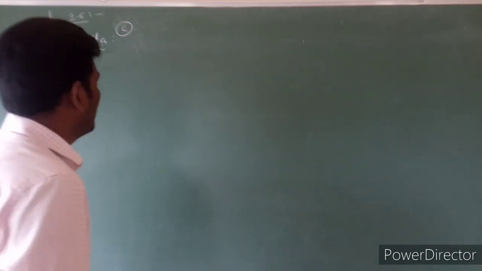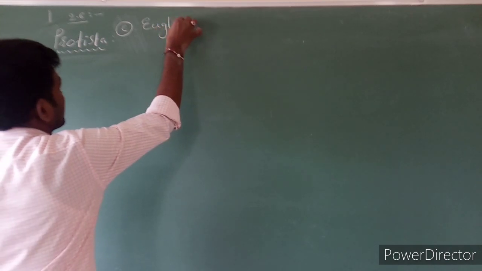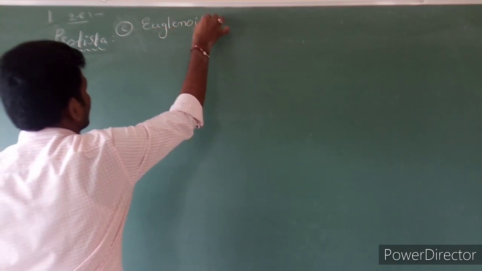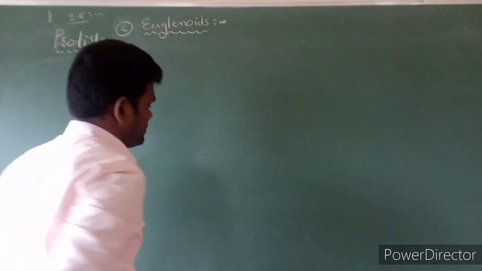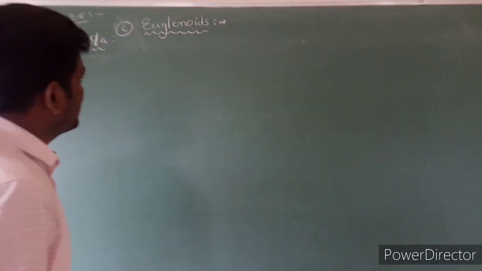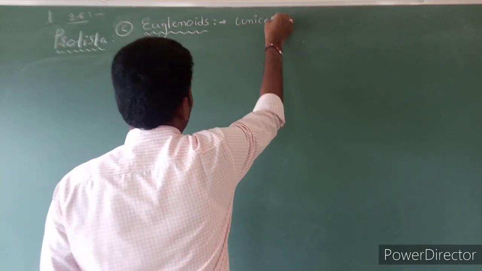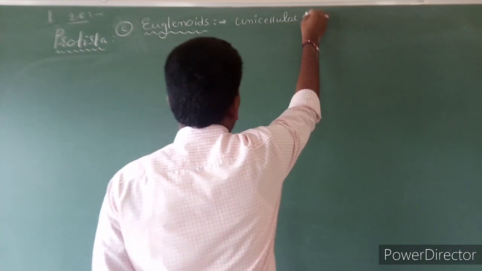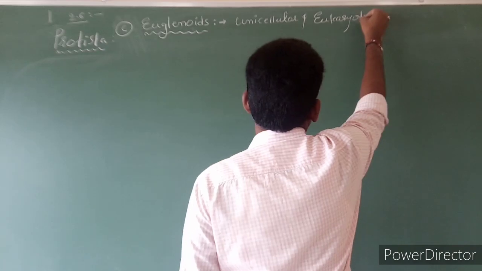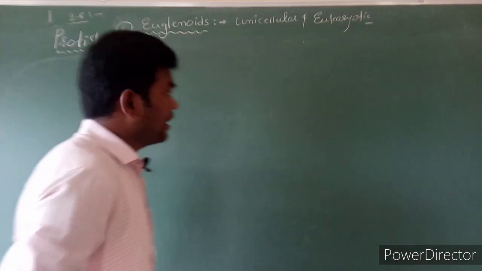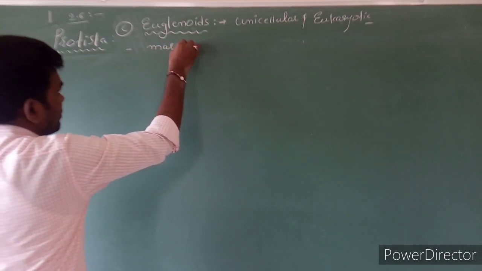Next, euglenoids. So here euglenoids are also unicellular and eukaryotic, and they are mostly marine in nature.